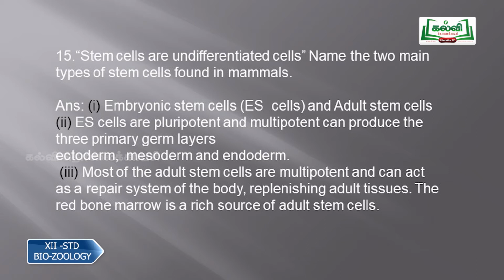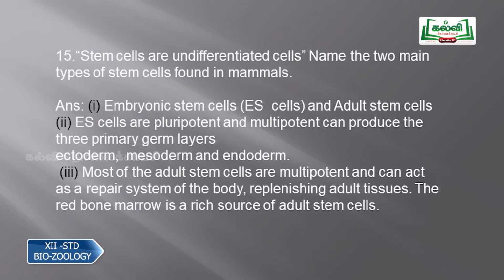And most of the adult stem cells are multipotent and they can act as a repair system of the body, replenishing the adult tissues. The red bone marrow in our thigh is a rich source of adult stem cells. These stem cells will be giving new red blood cells, lymphocytes and other cells, and wherever there is tissue damage or tissue repair, these adult stem cells will be helping. So that is the role of the adult stem cells.